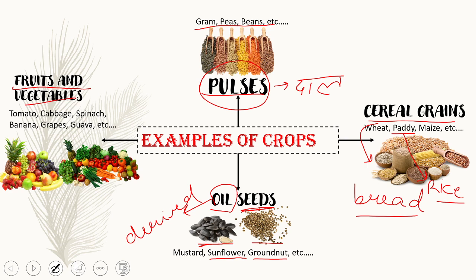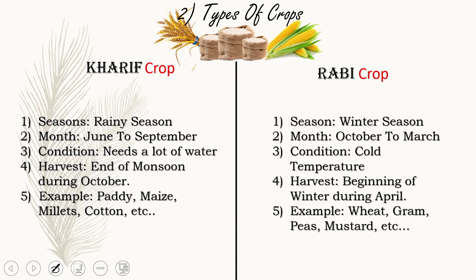Let me tell you again that they are highly rich in proteins and vitamins. Now let us start with the types of crops. So here we have two types of crop, that is kharif and rabi. We will learn it effectively in this session.